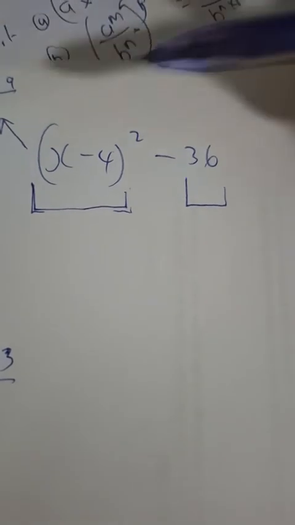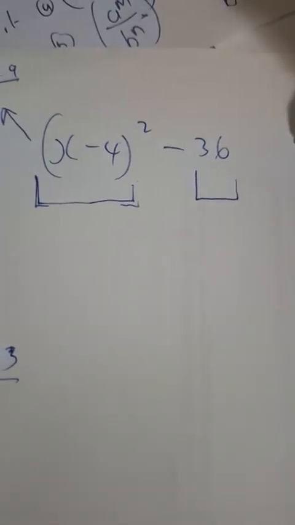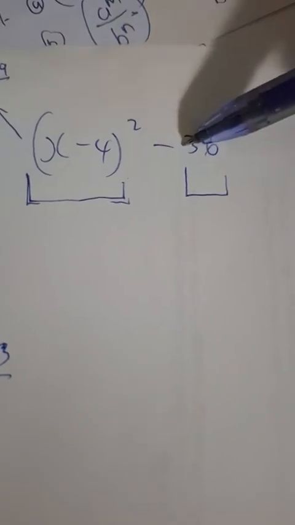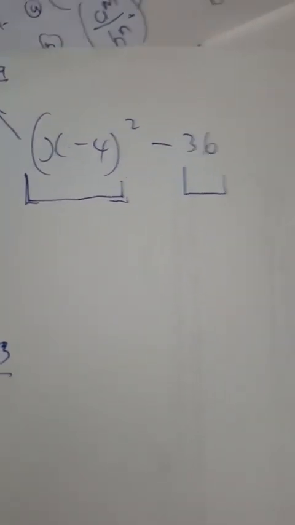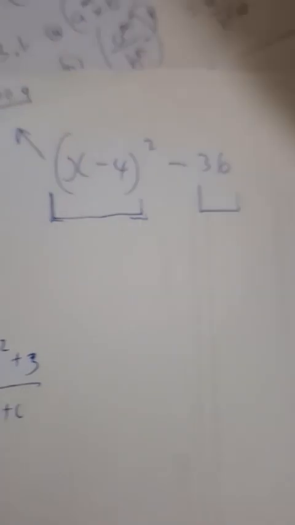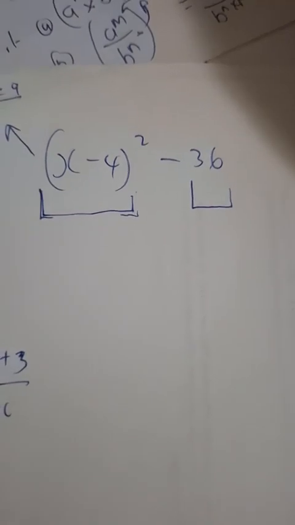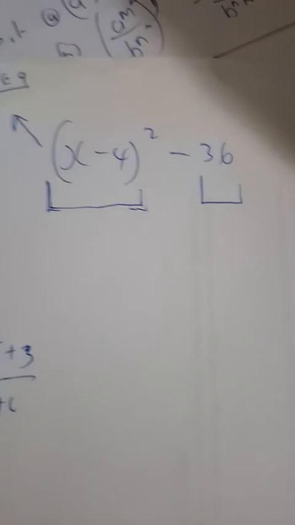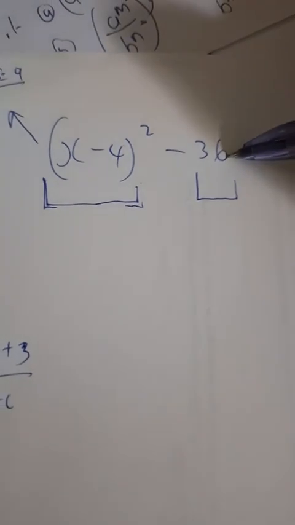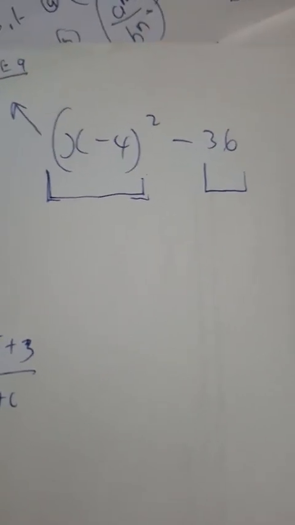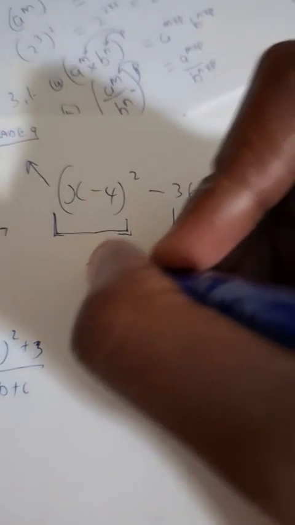There are 2. Is this in the right order? Yes, it is. All right. This is the square minus a constant. Okay. So basically, this is one term squared and then minus a constant term. So, do we have a highest common factor? Okay. Now, this bracket has a coefficient of 1. And then this is negative 36. So if you were to say, is the highest common factor? Yes, it is. It is positive 1. But obviously that 1 is not of significance.